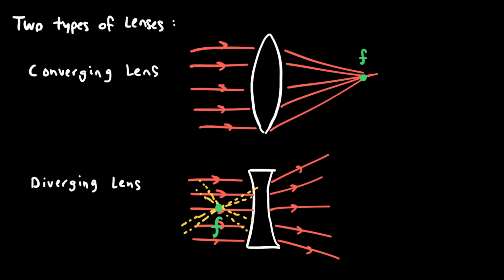The last thing that I'd like to do is talk about the 2 types of lenses. There are converging lenses and diverging lenses. Converging lenses take all the light that's parallel to its optical axis, and they converge the light to a single point. We call it the focal point. And a diverging lens, which looks like the lens down below, takes all light that is parallel to the optical axis and diverges it, spreads it out on the other side of the lens.